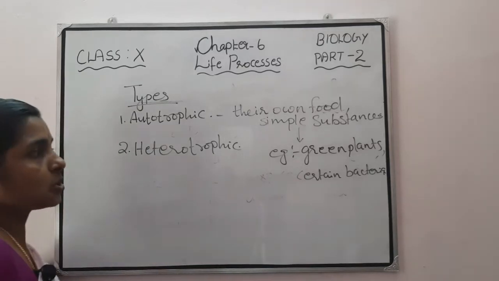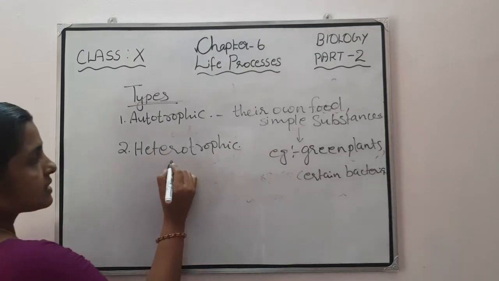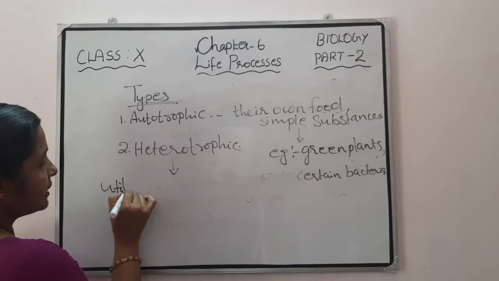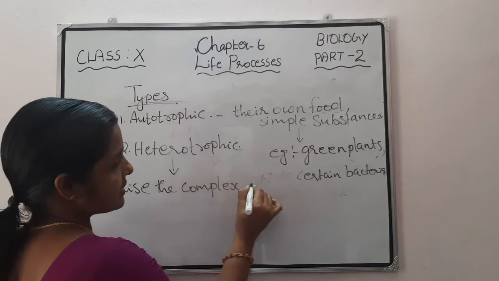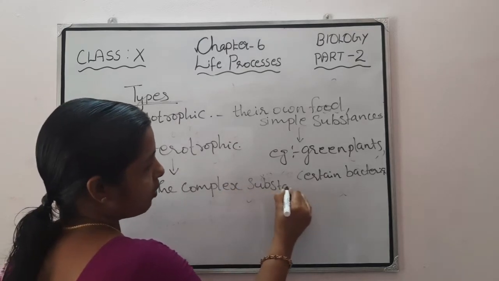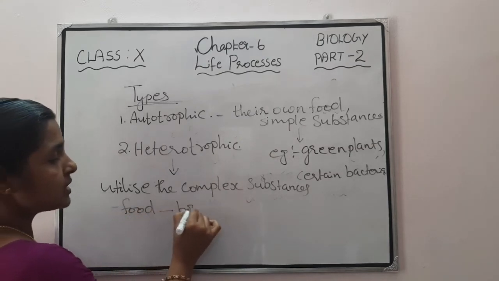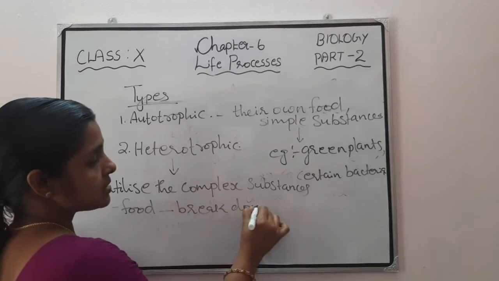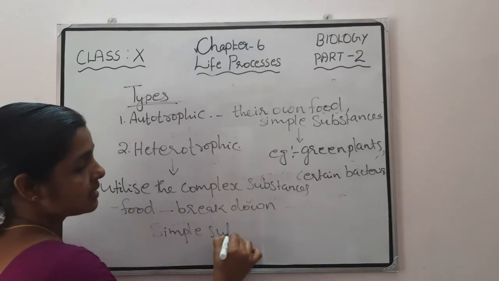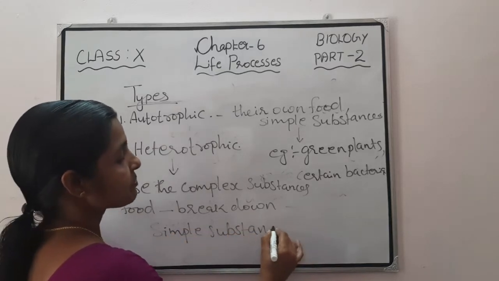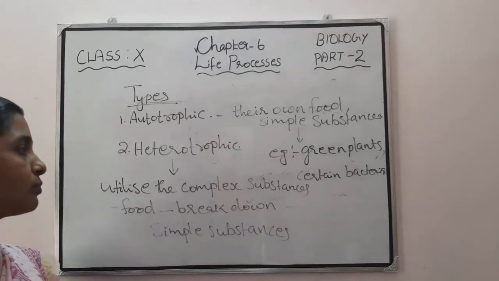The next is the heterotrophic mode of nutrition. What is the heterotrophic mode of nutrition? Some organisms utilize complex substances as their food and break down these food materials into simple substances. Such organisms are called heterotrophs, and that mode of nutrition is called the heterotrophic mode of nutrition.